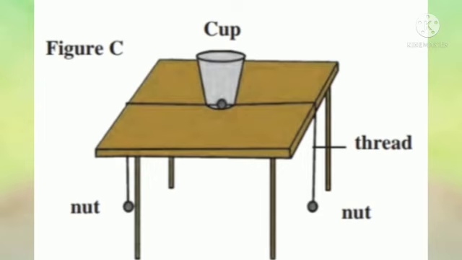In this given figure, why does the cup not get displaced? In this figure, the nut attached to the cup applies an equal and opposite force on the cup. Hence, the net force acting on the cup is 0 and the cup does not get displaced. So, this diagram represents zero work.